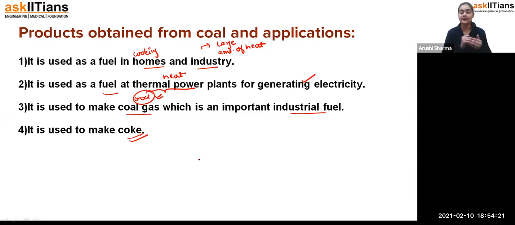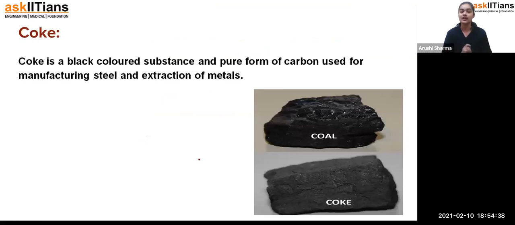And that coke you have seen that we used in the formation of the roads. So these are the applications of coal, students, and that's how we are getting three types of products from coal: solid, liquid and gases. Solid is coke, liquid is coal tar, and the gas one is the coal gas. Okay. Now what is coke?